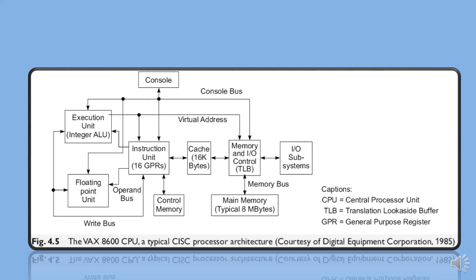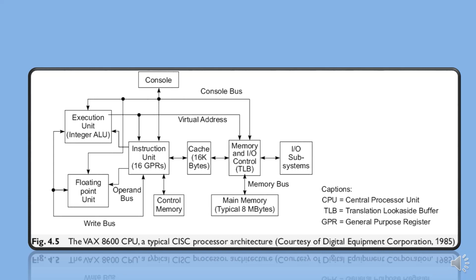The instruction unit pre-fetched and decoded instructions, handled branching operations, and supplied operands to the two functional units in a pipelined fashion. A translation look-aside buffer was used in the main control unit for fast generation of a physical address from a virtual address.